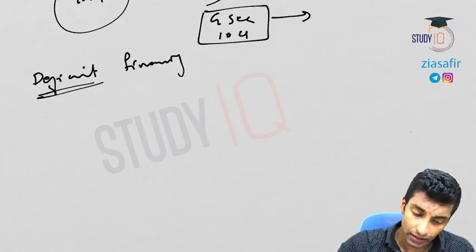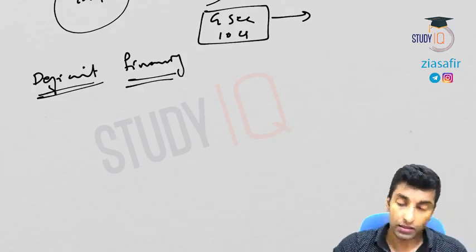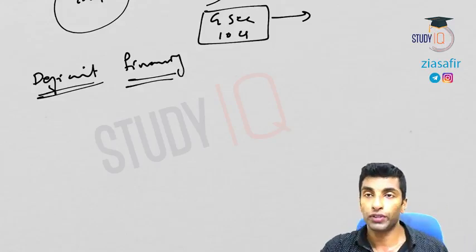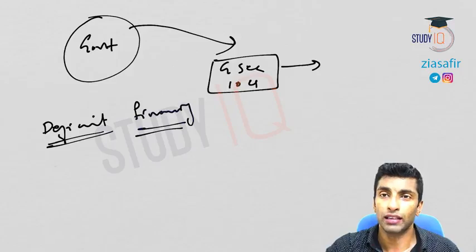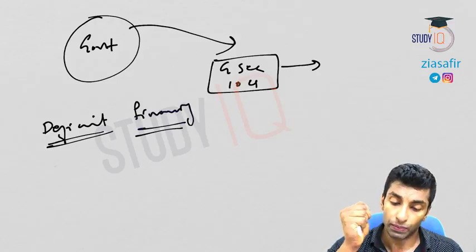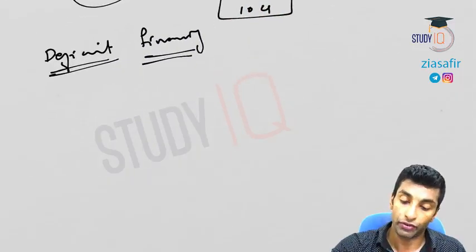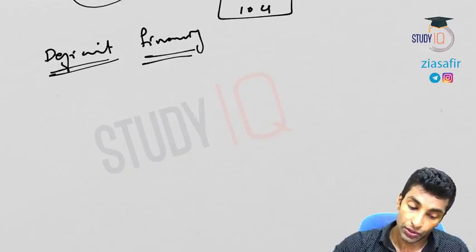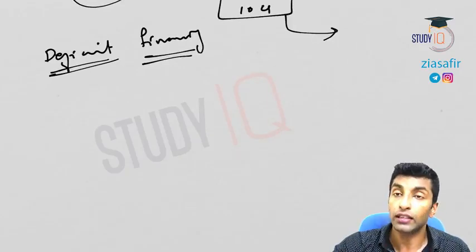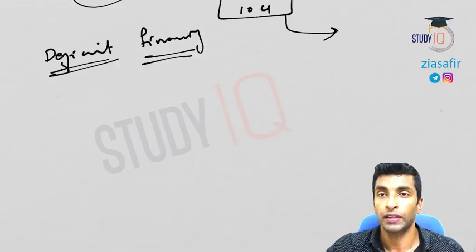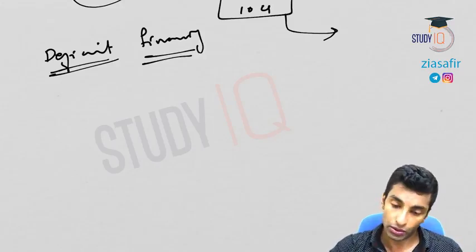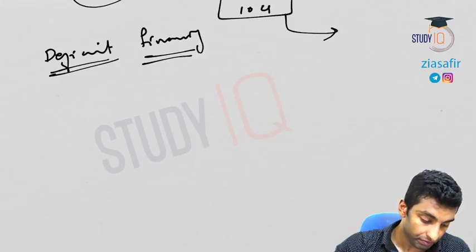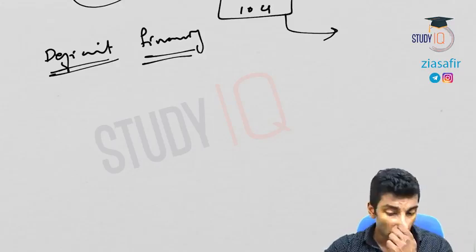What is deficit financing? This printing of currency, or borrowing by the government. If your government is borrowing to meet the revenue expenditure, right? In that case, this is what we call deficit financing. So how much money to print? It is actually the discretion of the government. So the government will say this much money is required, so RBI will print and give. Okay, now this is deficit financing.